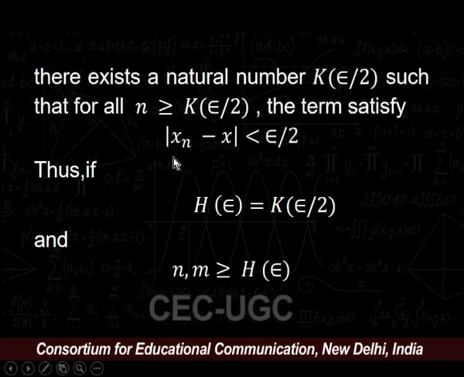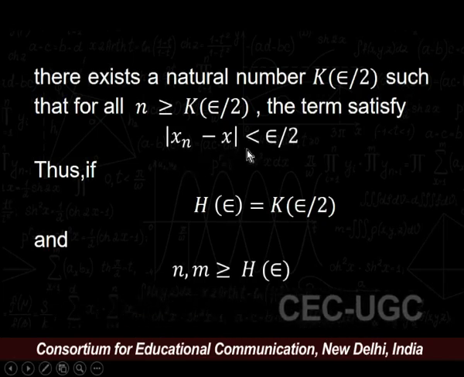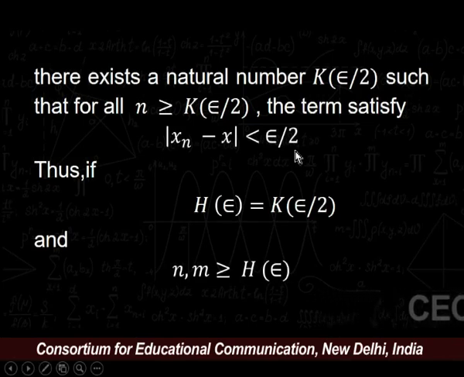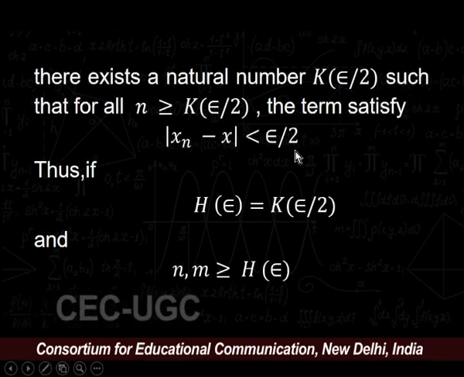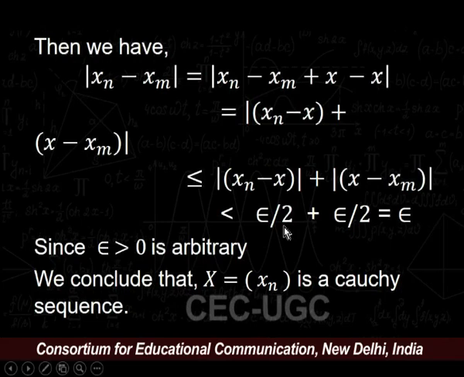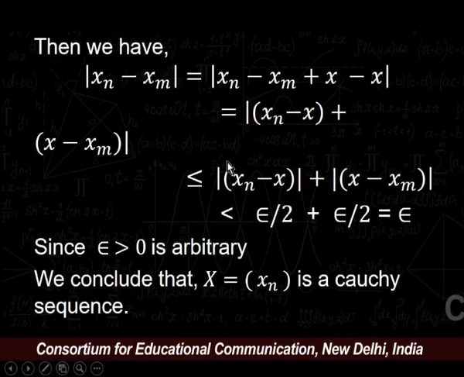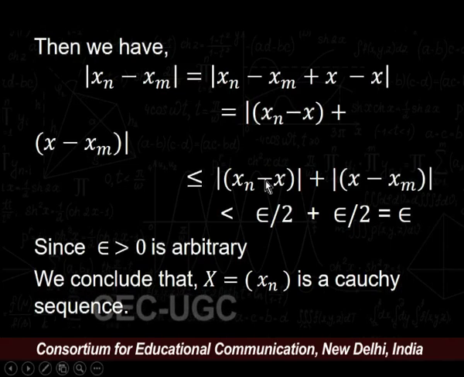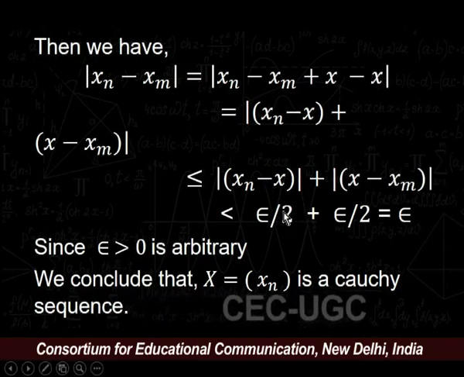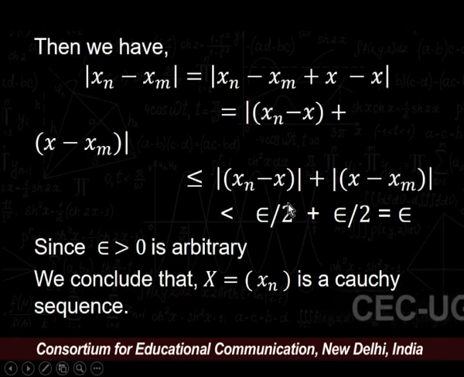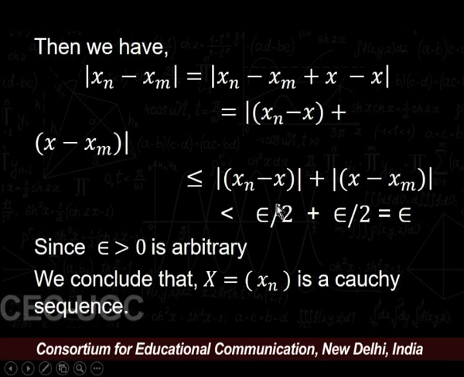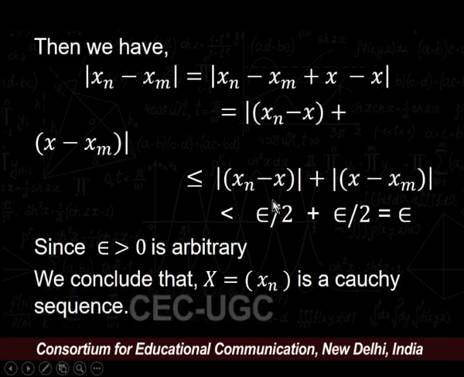As we know, mod of xn minus x is less than epsilon by 2. Substituting this value, we get this term is less than epsilon by 2 plus epsilon by 2. Hence, we get modulus of xn minus xm is less than epsilon for all natural numbers n and m greater than or equal to h depending upon epsilon. We conclude that the sequence x = (xn) is a Cauchy sequence.